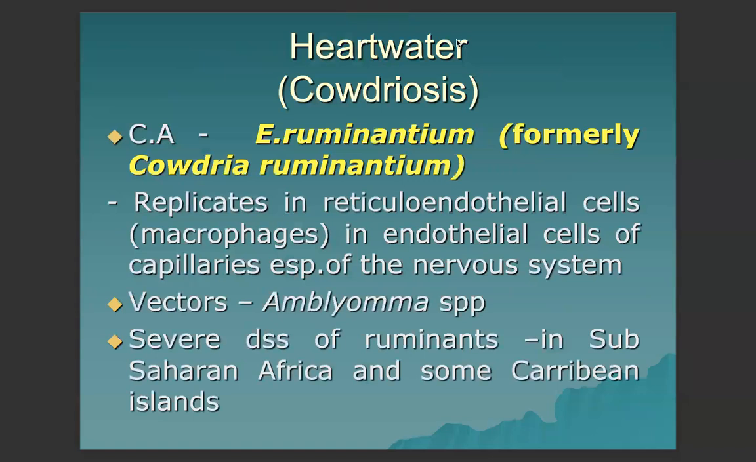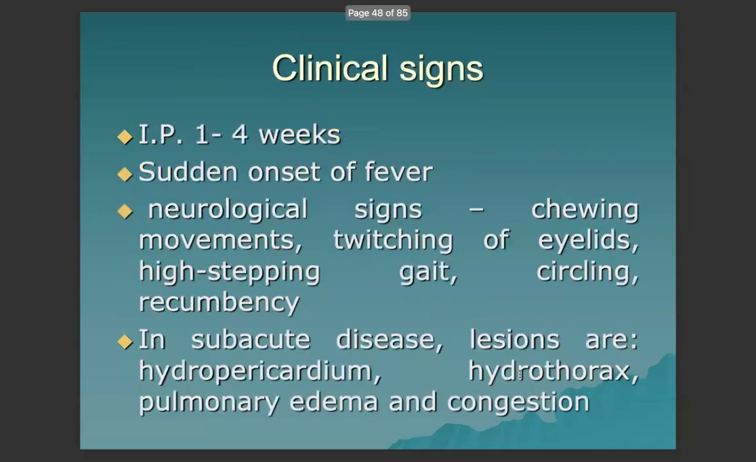Next, we have heartwater disease or cowdriosis. The former name is Cowdria ruminantium, and the new name is Ehrlichia ruminantium. It replicates in reticuloendothelial cells, especially macrophages, and in endothelial cells of capillaries, especially of the nervous system. Vectors are Amblyomma species, which are also tick vectors. It is a severe disease of ruminants in sub-Saharan Africa and some Caribbean islands.